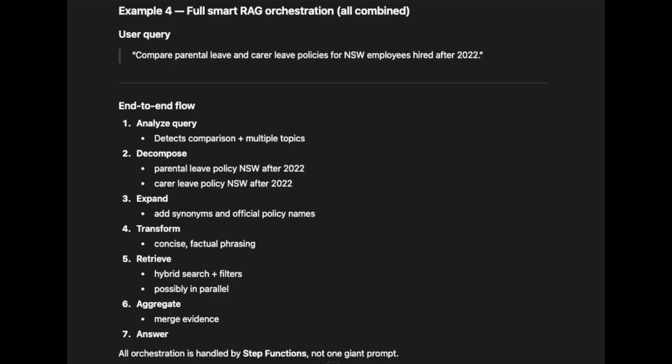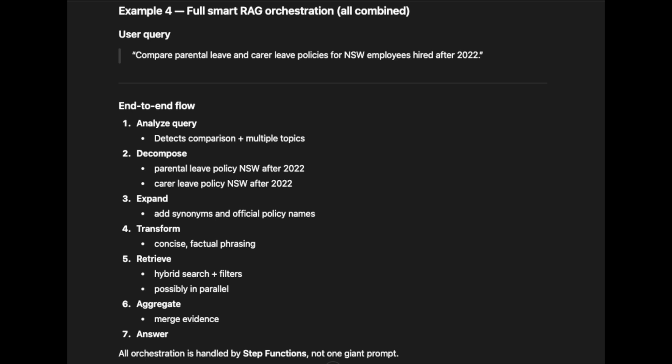Example 4, full smart RAG orchestration, all combined. User query: Compare parental leave and care leave policies for NSW employees hired after 2022. End-to-end flow. 1, analyze query. Detects comparisons, multiple topics. 2, decompose: parental leave policy NSW after 2022; care leave policy NSW after 2022.